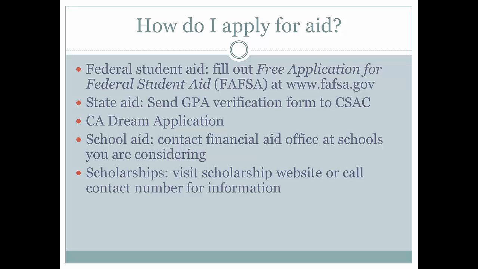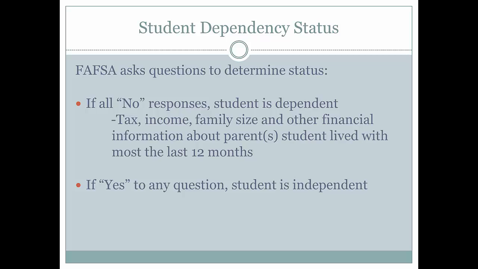When you are applying for aid, certain applications may ask about your dependency status. They are trying to understand if you are an independent, as in you are financially responsible for yourself, or if you are claimed as a dependent, which means you rely on someone else, most often a parent, to help support you financially. This is important because if you have to independently support yourself, then you may qualify for additional aid because you have more responsibilities to take care of.